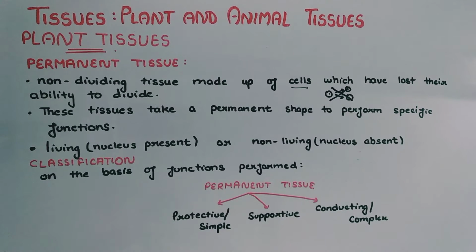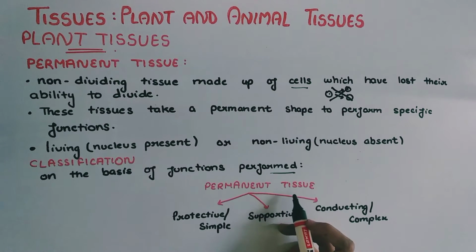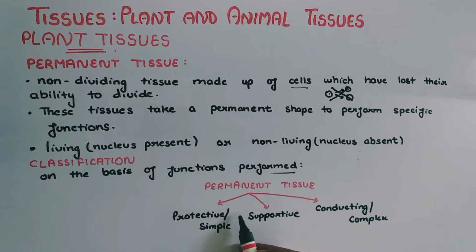Classification of permanent tissue. Classification of permanent tissue is done on the basis of the functions performed by different tissues. We have three classifications of permanent tissues: protective, supportive and conducting. Protective tissue protects the plant, supportive tissue supports the plant, and conducting tissue helps to conduct water, minerals and food for the plant.